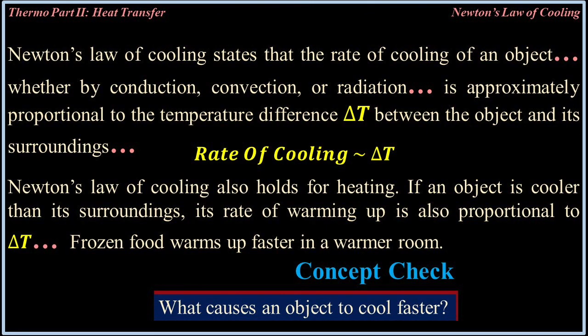Newton's law of cooling states that the rate of cooling of an object, whether by conduction, convection, or radiation, is approximately proportional to the temperature difference, delta T, between the object and its surrounding. Rate of cooling is proportional to delta T. Newton's law of cooling also holds for heating. If an object is cooler than its surroundings, its rate of warming up is also proportional to delta T. Frozen food warms up faster in a warmer room. What causes an object to cool faster?